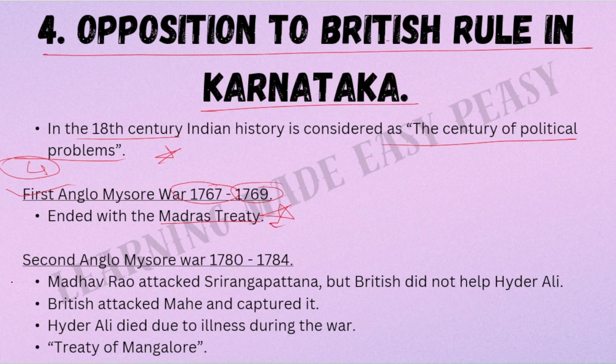Then we have the second Anglo-Mysore War. It happened from 1780 to 1784. Madhav Rao attacked Srirangapatna, but British did not help Hyder Ali. After the first Anglo-Mysore War, the Britishers had promised Hyder Ali that they will help Hyder Ali whenever someone else attacks their kingdom, but British failed to keep their promise. British attacked Mahe and captured it. Hyder Ali died due to illness during the war, and the war was continued by his son Tipu Sultan. Finally, this war ended with the Treaty of Mangalore. This is also important.